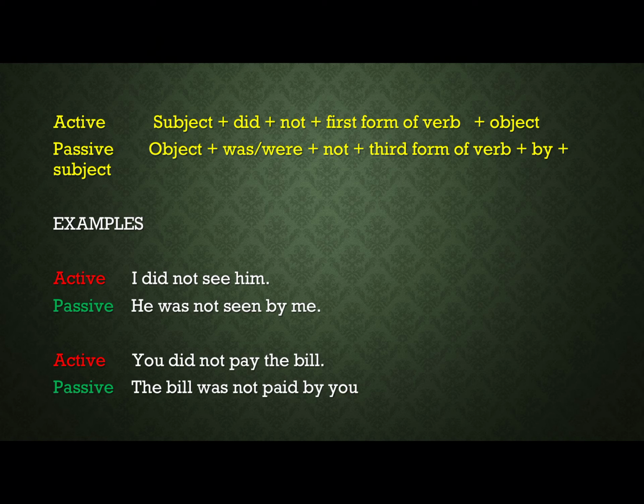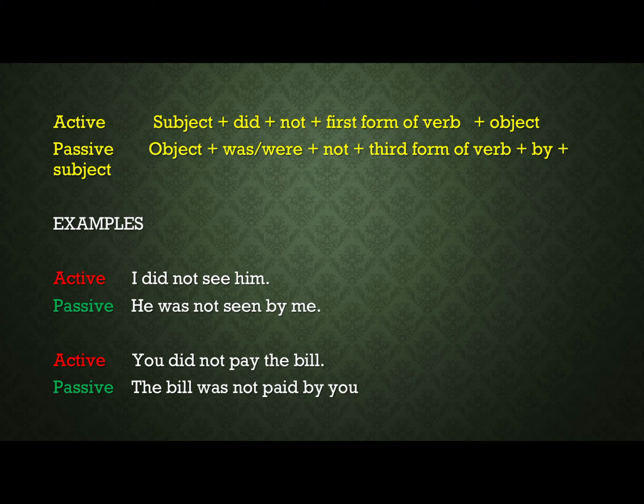I want to give you a few more examples. Napoleon fought the war bravely. This is your affirmative. Or, the French did not support Napoleon.